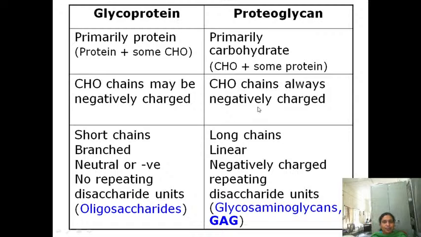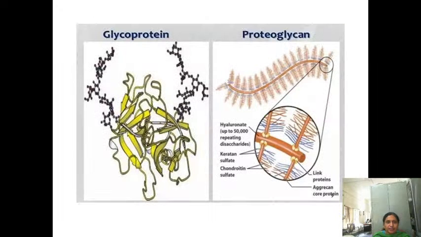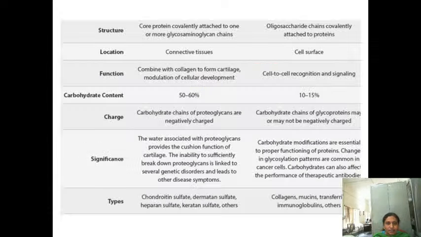Okay, usually proteoglycans are long chain linear. They are not branched, negatively charged. But glycoproteins are branched ones, usually they may be neutral or negatively charged. This is the structure of the glycoprotein, and they are the branched one. But this is the structure of the proteoglycan, they are the linear one, usually they carry negative charge. Here the proteins have been attached to mucopolysaccharides, here the protein may be attached to oligosaccharides. These are neutral or negatively charged, but proteoglycans are strictly negatively charged.